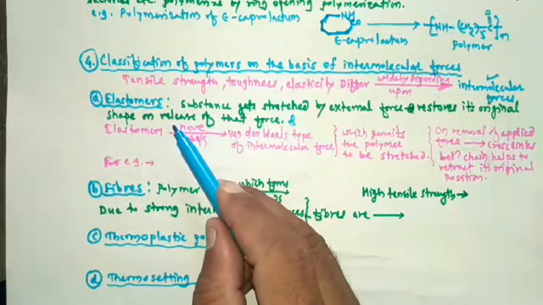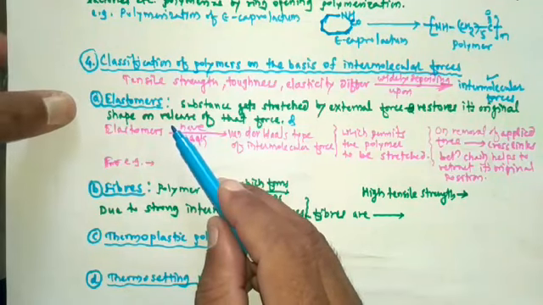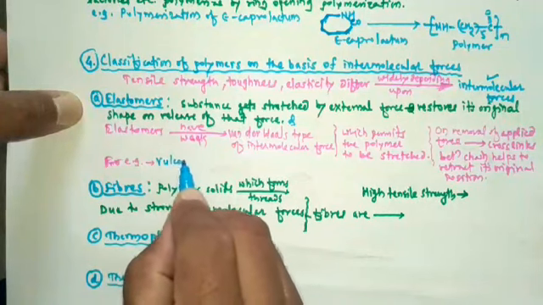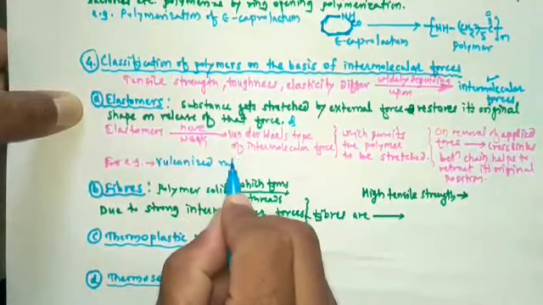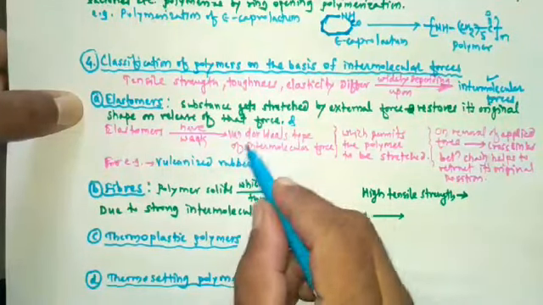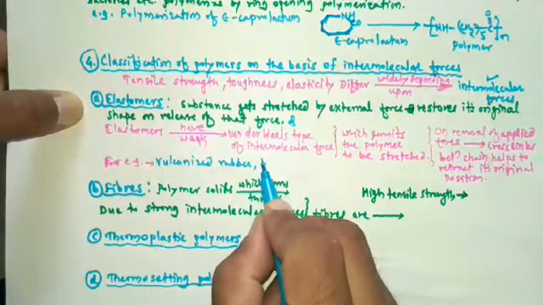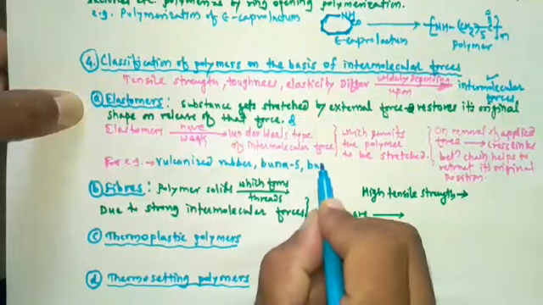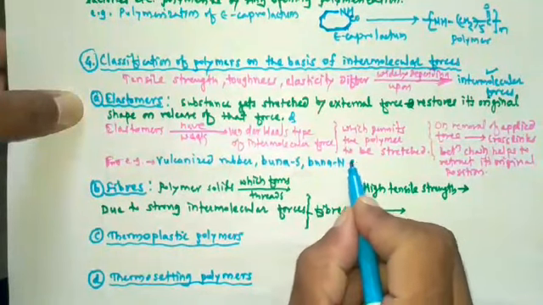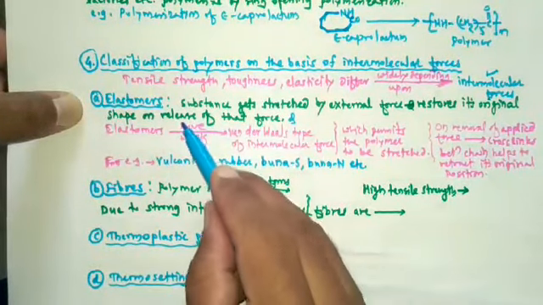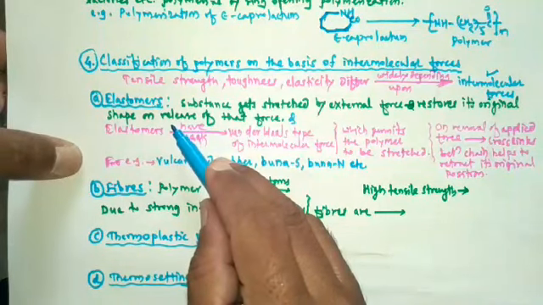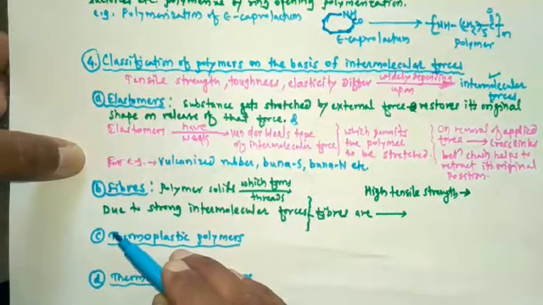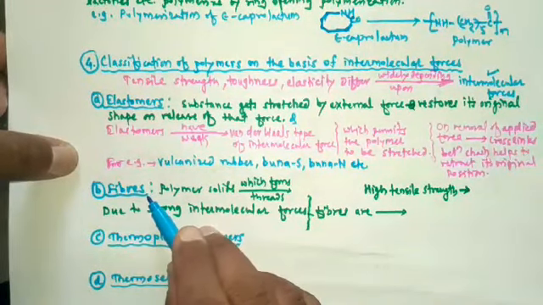Different examples of elastomers are vulcanized rubber. Then another example is Buna-S rubber, then Buna-N rubber, etc. So these are the examples of elastomers. Then next, it is the fibers. The next type of polymer is the fibers.